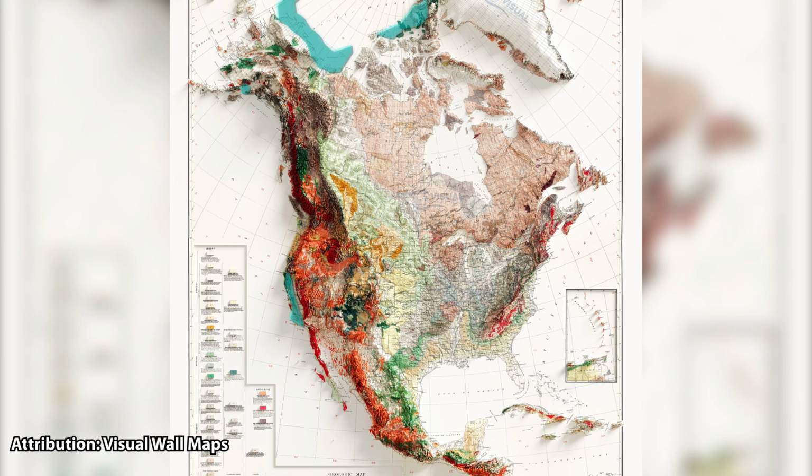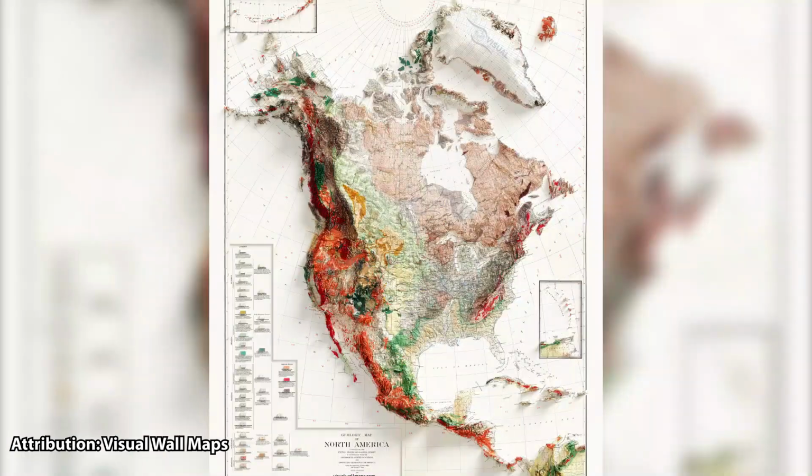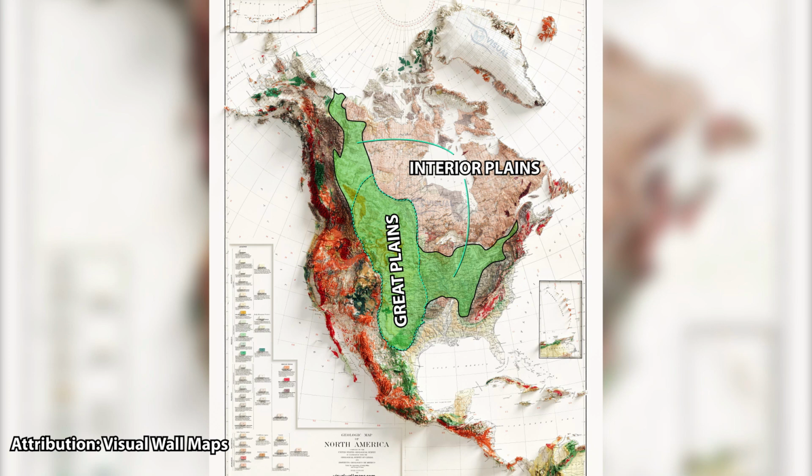Most of these deposits are located offshore in the Arctic and Pacific Oceans. The highest peak of the North American continent is Denali, officially Mount McKinley in Alaska, having a height of 6,190 meters. The Great Plains lies in the middle of the continent. The major portion of the plains is covered in fertile soil spread across Canada and the United States.